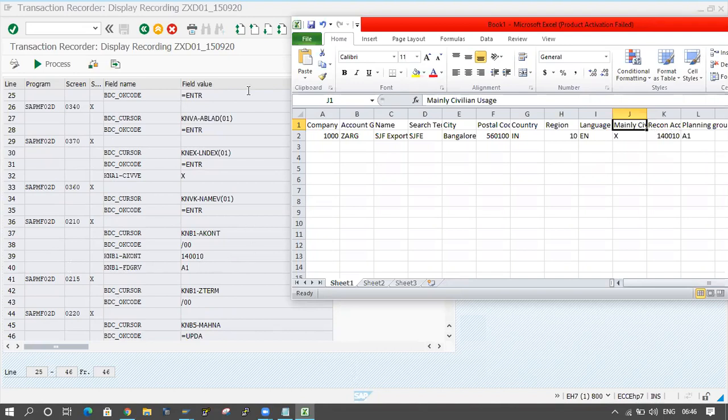So what is the meaning of this? Whenever you are entering the data, at that time one internal table is generated. The internal table will contain 5 columns: the program, the screen, when it is starting, the field names and the value. This internal table is filling for only one record.